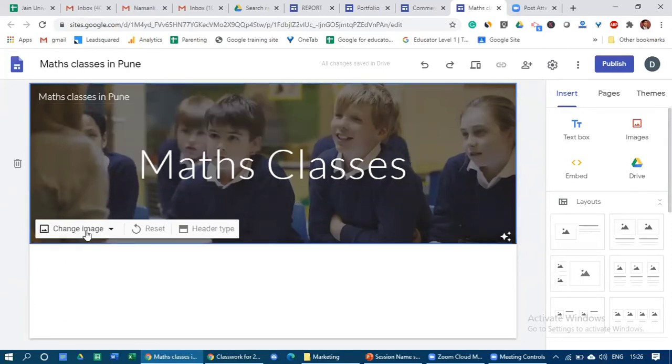And here I change the image. So this is the first part done. Now I'll just pause for a couple of minutes, and I want everyone to repeat the process.